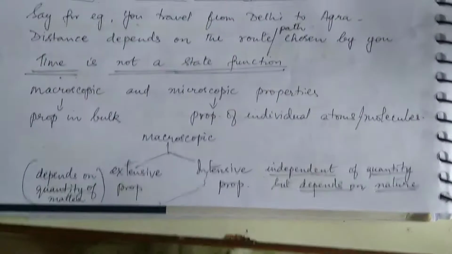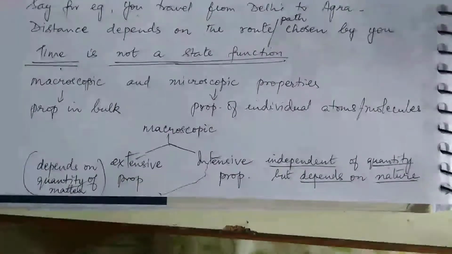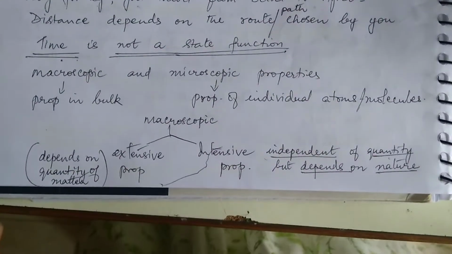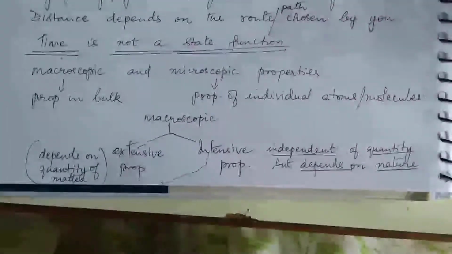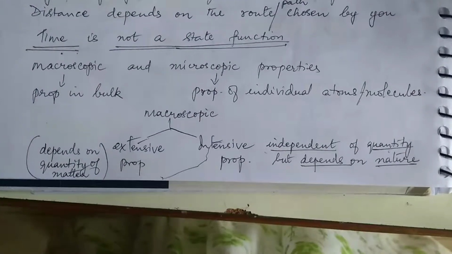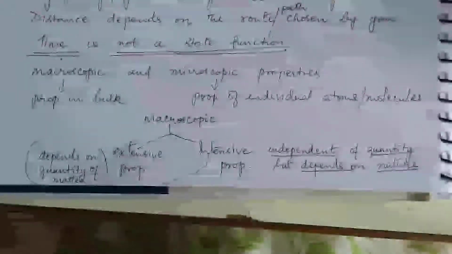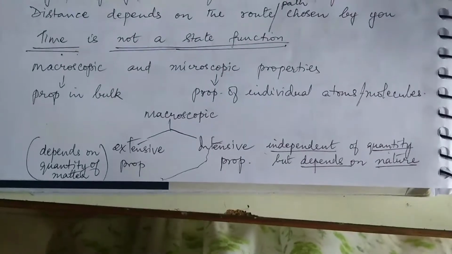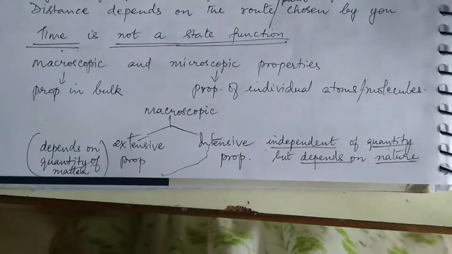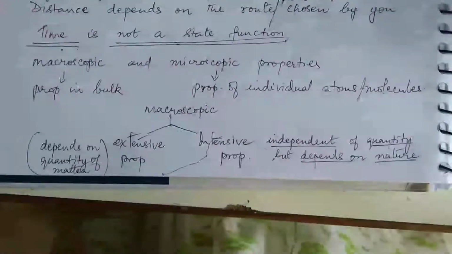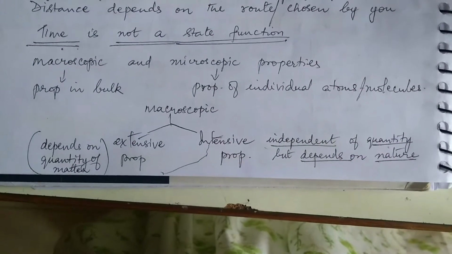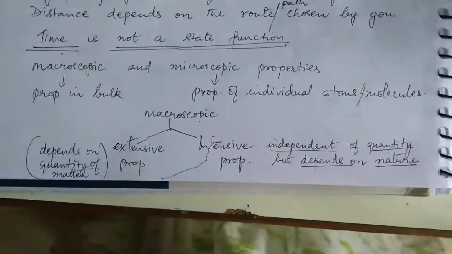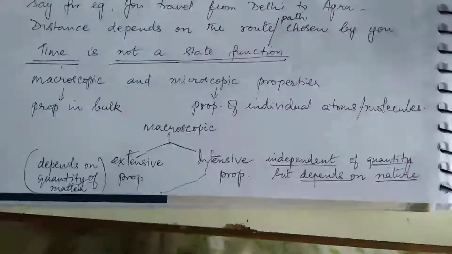Now let us continue with the chapter. We saw about state function and state variable. State variables क्या होते हैं? The properties which change the state of a system are called state variables, and state functions are those properties which depend on initial and final state of the system and not on the path followed to reach that state. So we discussed so many examples about that.